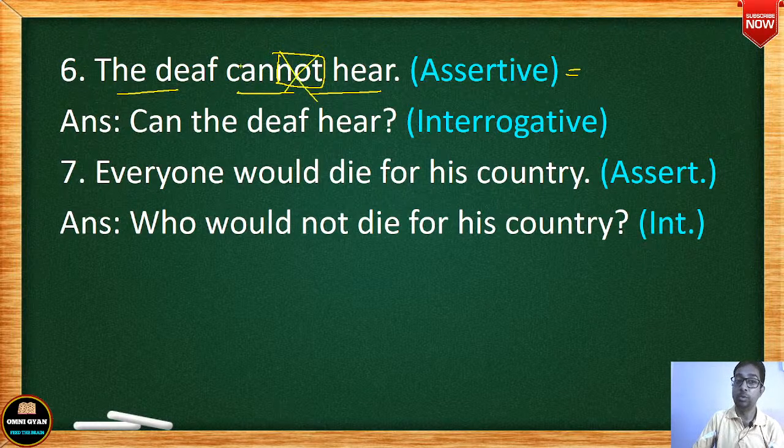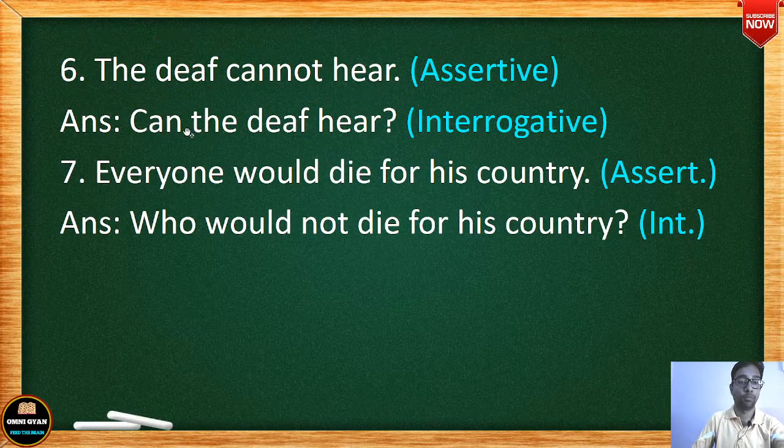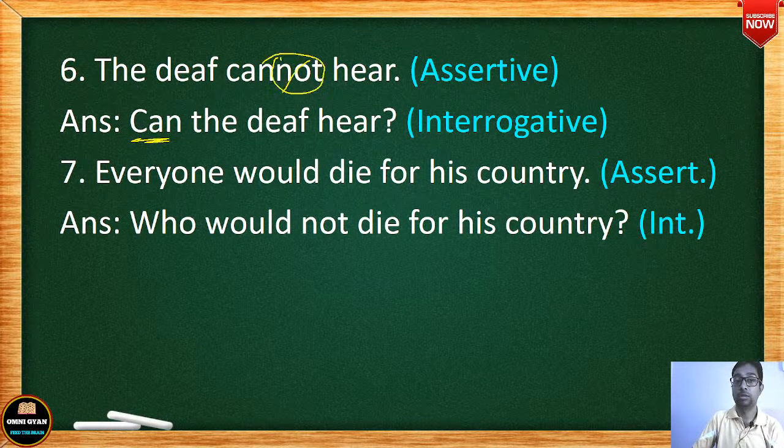And what did I tell you? You can ask question only with the help of an auxiliary if you bring the auxiliary in the beginning and the noun after the auxiliary. Noun को आप auxiliary के बाद लेके आइए और किसी auxiliary verb से आप question start कीजिए. ठीक है, तो can सबसे पहले आप लाए यहाँ पे, और not आप use नहीं कर सकते. You cannot use the word not because if in your question there is a negative word, in your answer you cannot use a negative word. So can the deaf hear? You are saying no, the deaf cannot hear.